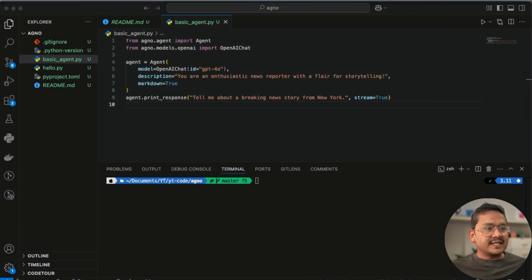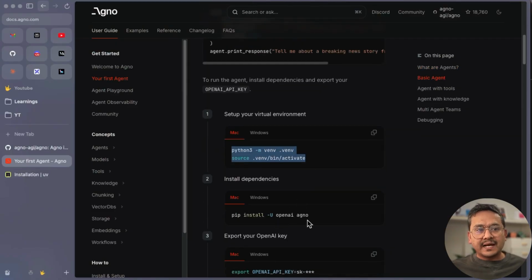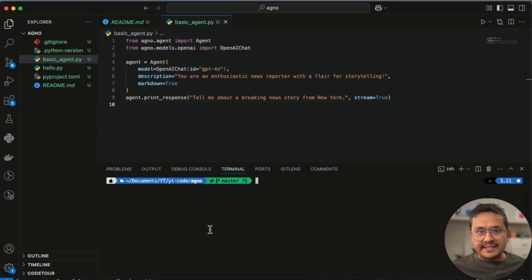In the documentation, it is mentioned that you need to install OpenAI and AGNO. Maybe you copied something and it didn't work. You need to install some packages and you don't know how to install them. The good idea would be also to run the file itself. I haven't provided any API keys right now. This is the first file, and I'm explaining all the different things. So now how to run the file, right? With Python, you can just do python and the file name, right?